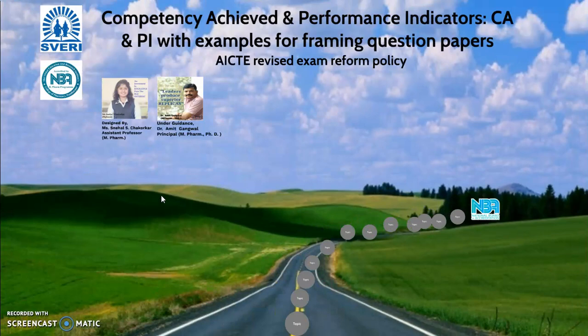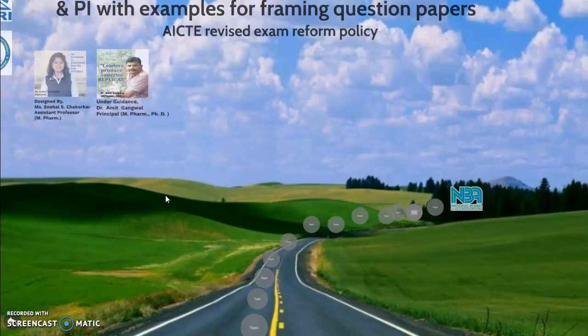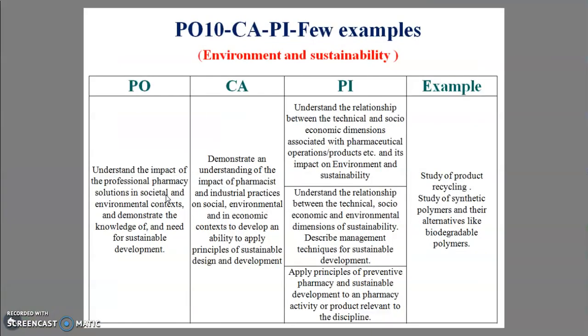Then turning toward our next PO, PO number 10, that is environment and sustainability, where the competencies demonstrate an understanding of the impact of pharmacist and industrial practice on society. What are the various PIs? Understand the relationship between the technical and societal economical dimensions.